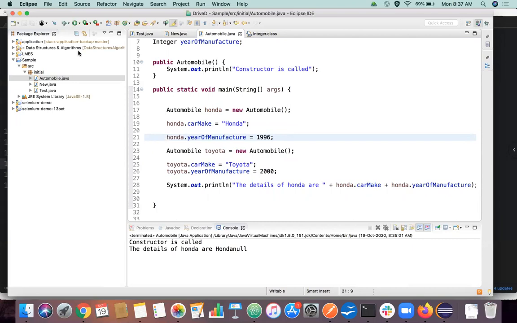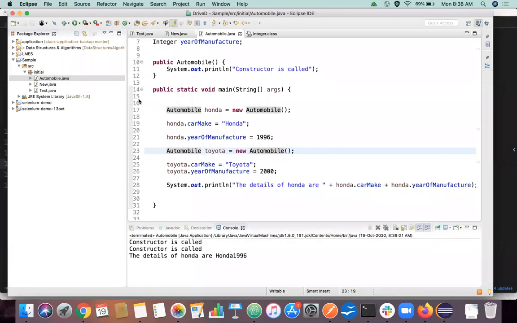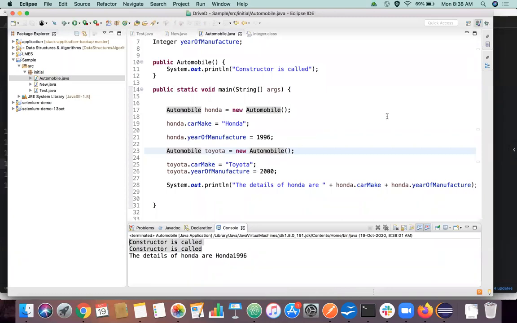Okay, so that's the basic idea, right? Toyota, even though it's of type Automobile, is an entirely different object in an entirely different memory location in our RAM, so it is not going to print those values. But why is this printed 2 times? Because we are initializing the object 2 times, calling new Automobile twice. So that's the basic idea.